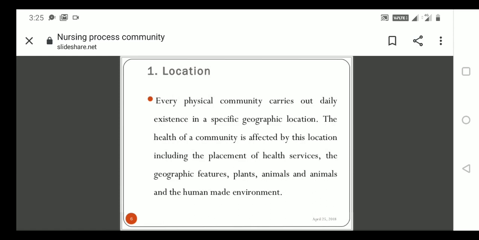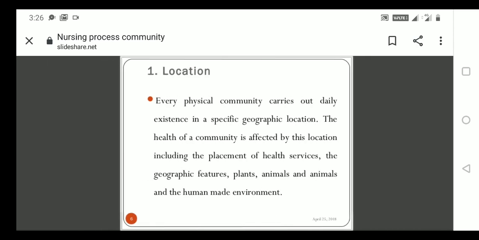The location will be affecting each and every individual's health. According to that, we look at the placement of health services, geological features, plants, animals, and human-made environments. Maybe it is an artificial environment, maybe a natural environment. All those things we take into account when you are visiting a community area.